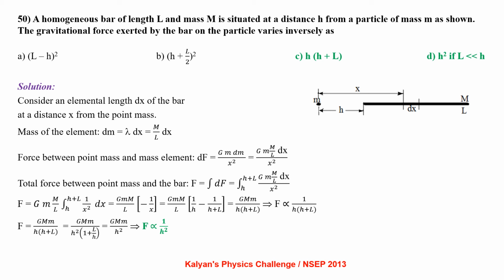Total force between the point mass and the bar F equals integral dF, that is integral h to h plus L of GMm by L dx by x square. Upon carrying out the integration, we find F is proportional to 1 by h of h plus L. F equals G times capital M small m by h of h plus L. Taking h common, it is GMm by h square of 1 plus L by h, that is GMm by h square, provided L is very much less than h. So we get F is proportional to 1 by h square. So options C and D are correct.